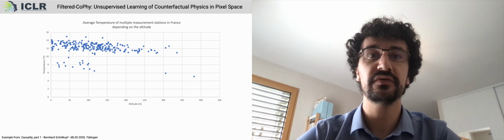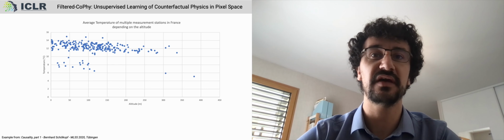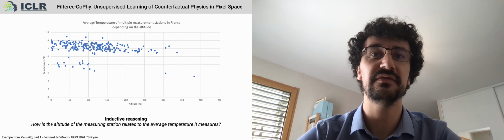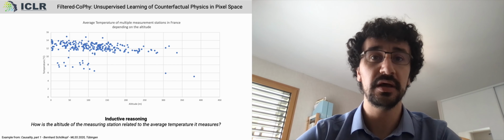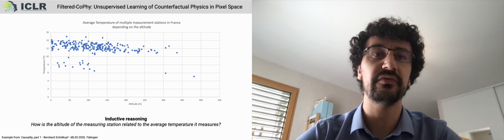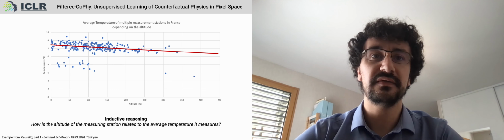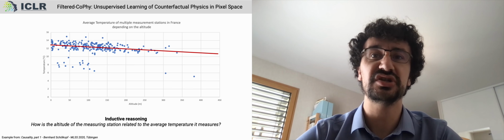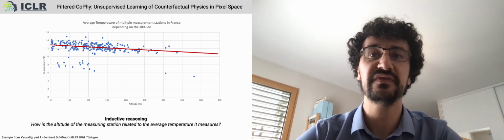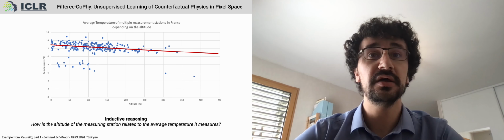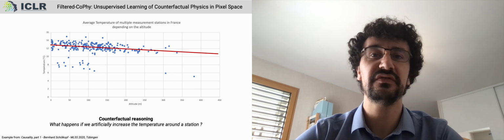The classical approach consists in solving an inductive problem, that is, answering how the altitude is related to the average temperature. This problem can roughly be solved by performing a linear regression. Although this leads to a result rather close to the data, this model has an important flaw. It does not tell us about the causal relationship between temperature and altitude. For the inductive agent, artificially increasing the temperature around the station will cause its altitude to decrease, which physically makes no sense. The counterfactual approach suggests changing the question.